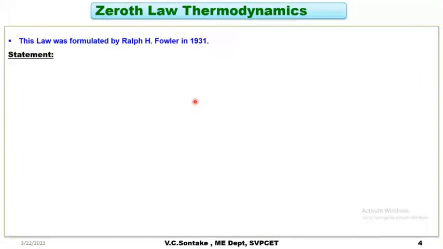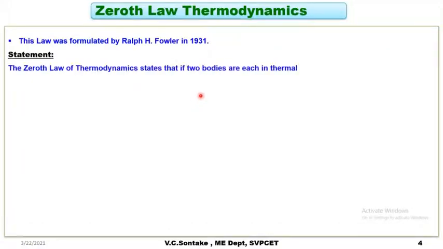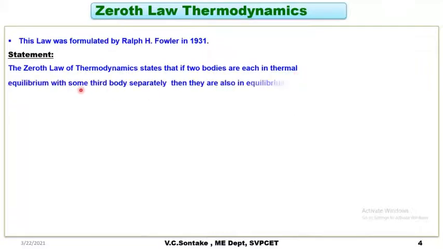So, the statement of the zeroth law of thermodynamics. The zeroth law of thermodynamics states that if two bodies are each in thermal equilibrium with some third body separately, then they are also in thermal equilibrium with each other.